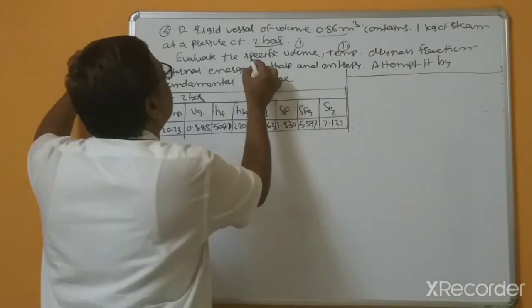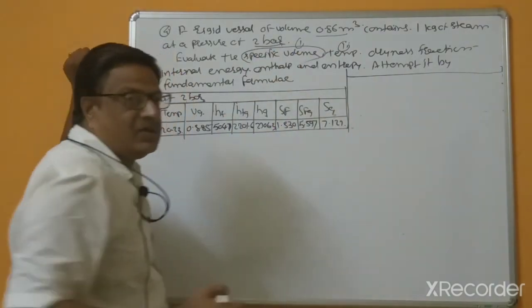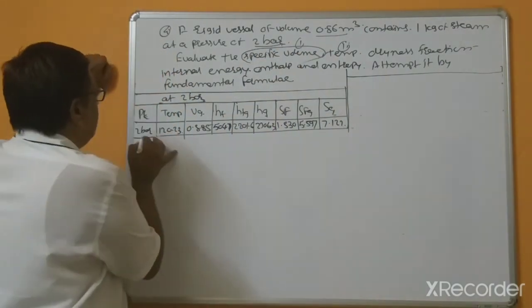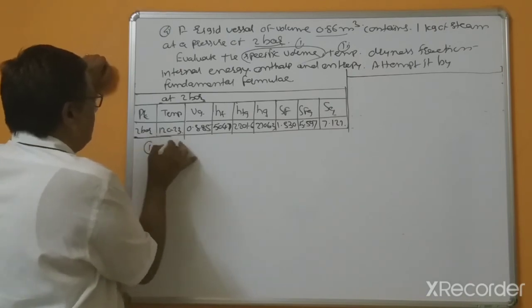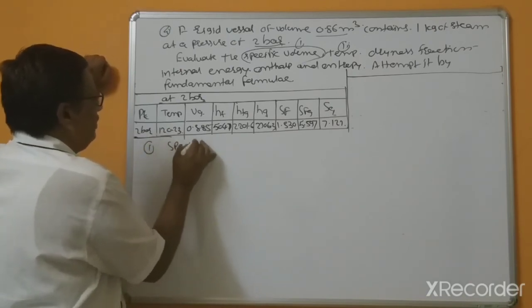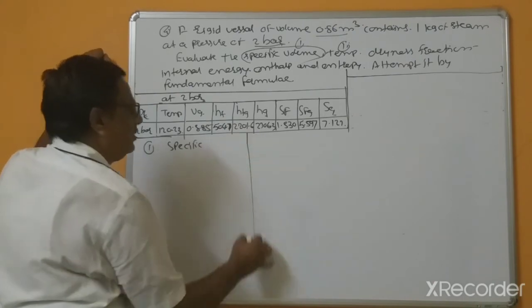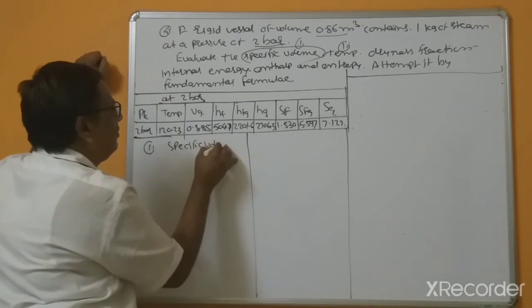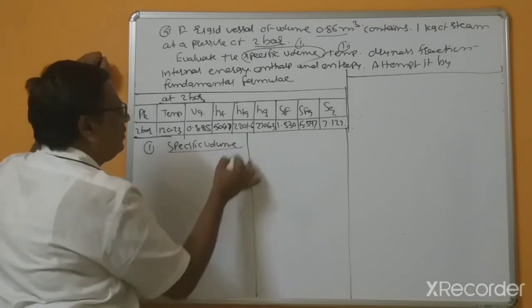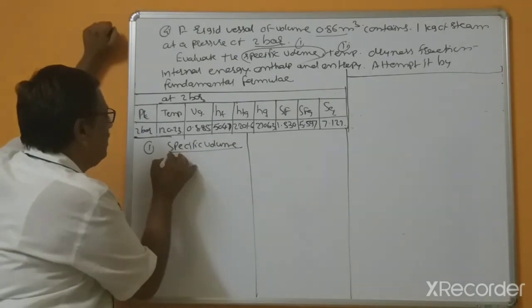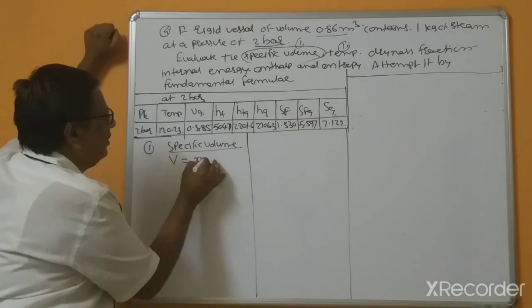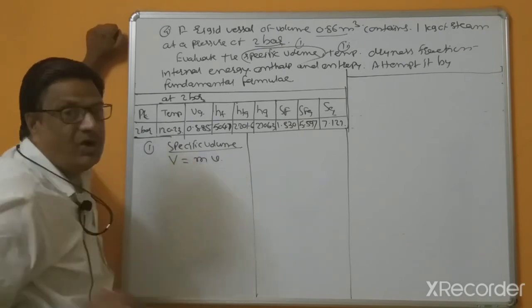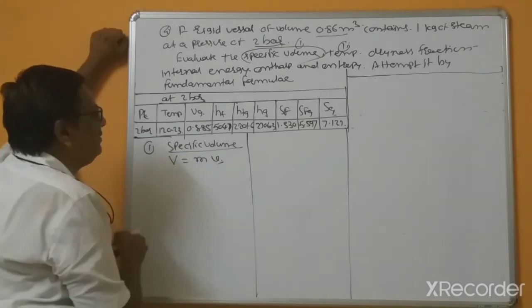First bit is the specific volume. So specific volume equal to, as we know the relation, capital V equal to m into small v. And what is our specific volume?